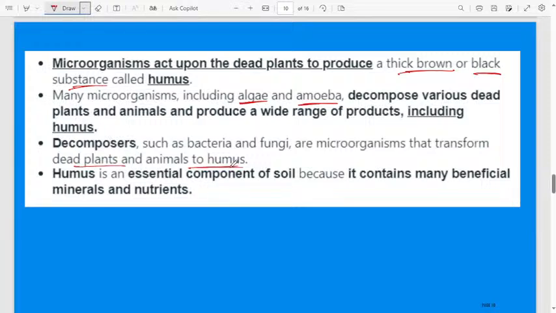Humus is an essential component of soil because it contains many beneficial minerals and nutrients. Humus is helpful for soil because it contains many beneficial minerals and also nutrients.